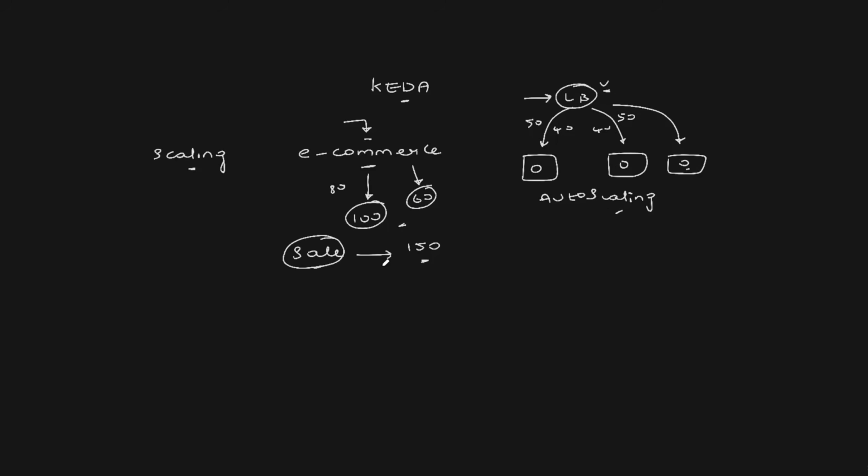Imagine during the sale, you expected 150, but the sale running on the platform is super successful, and the number of concurrent orders has reached 300, double of what is expected. Manual scaling would still fail in that case, but autoscaling wouldn't. As soon as the requests go to 150 or maybe 160, it would add a new virtual machine and deploy the orders microservice to it. Further, it would deploy one more virtual machine and attach all of them to the load balancer. So that's why autoscaling is very important.